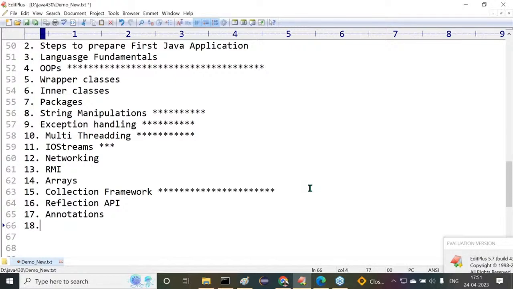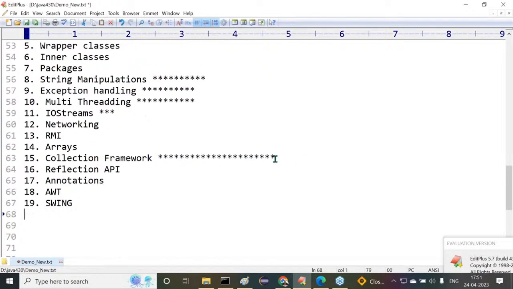Then after completion of annotations, the next topic will be the GUI part. In GUI, AWT, and next the Swing. Even though they are outdated, I am able to provide a little bit of awareness. Why? Because it's just an idea, not utilized outside. Their internal topics are important, but concept-wise it's not required. But their implementations are important. That's why I'm going to discuss it.